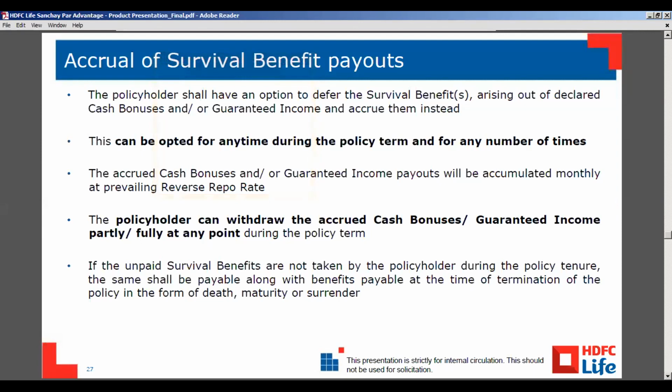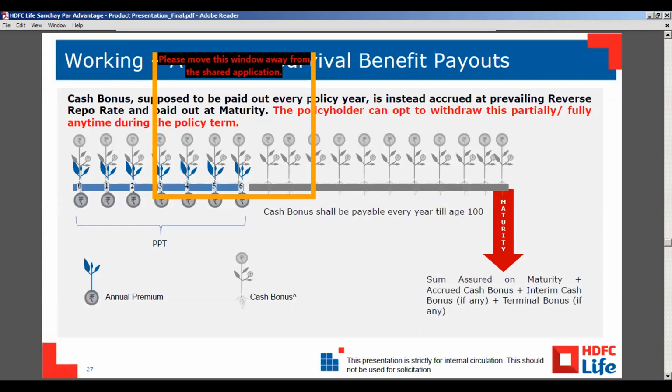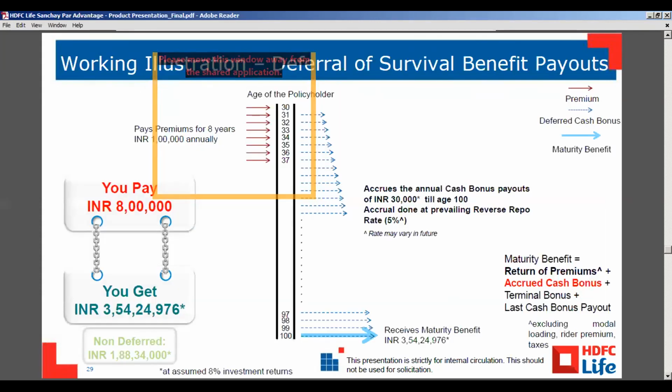So here it is mentioned that the policyholder shall have an option to defer the survival benefit and declare cash bonuses. So guaranteed income he can accrue. This can be opted for any time during the policy term or any number of times. So this slide is only this. So you can move to slide number 32.